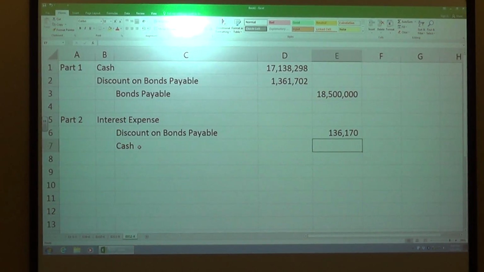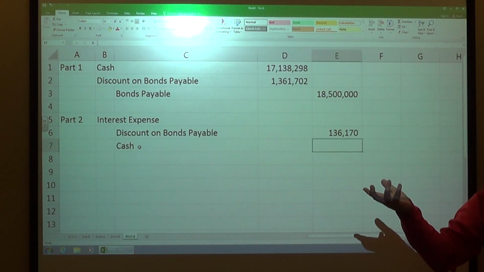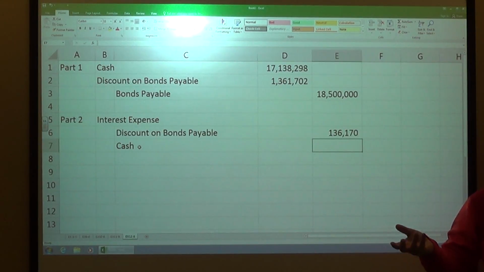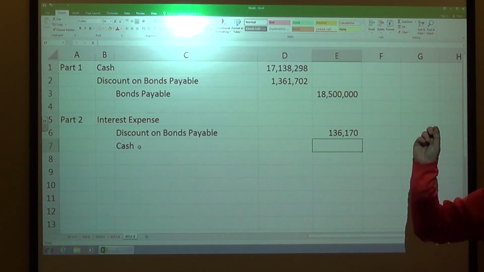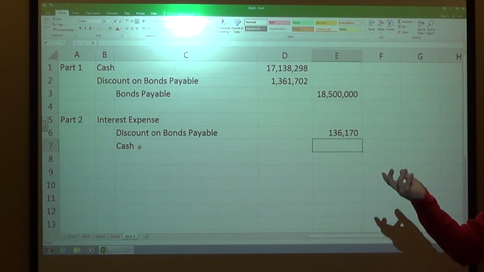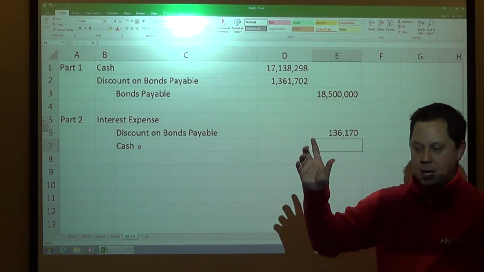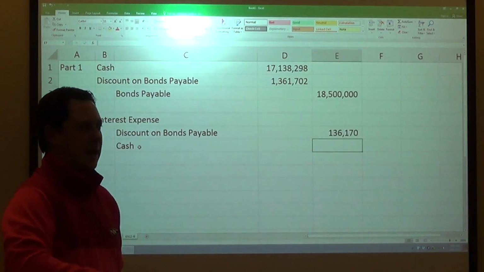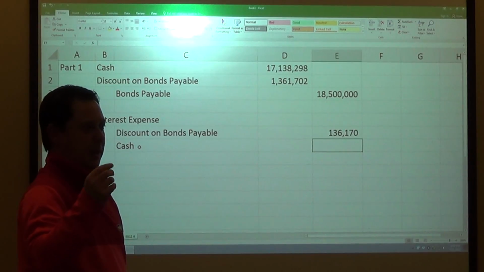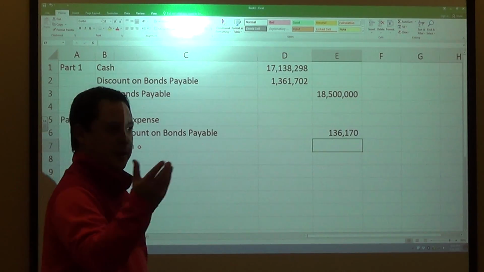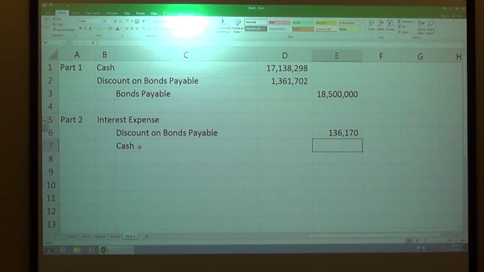To calculate that cash, I have the 18.5 million, and we're supposed to pay 10% on that, which is 5% for that portion. This is how I recommend doing this: take the 18.5 million times 10%, and then multiply that by 1/2, or divide by 2 either way. And then you should get what you would pay as that, because remember, you're paying on that interest there. So let me do that here.